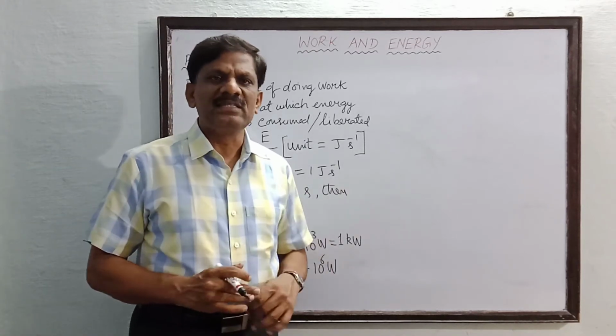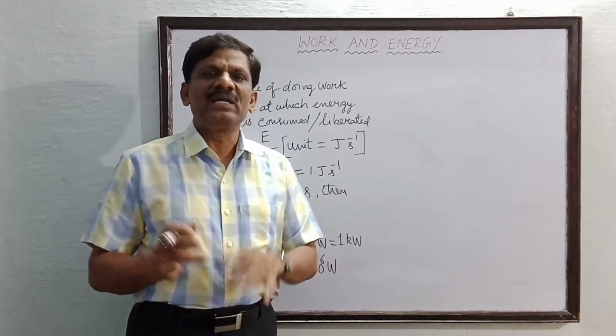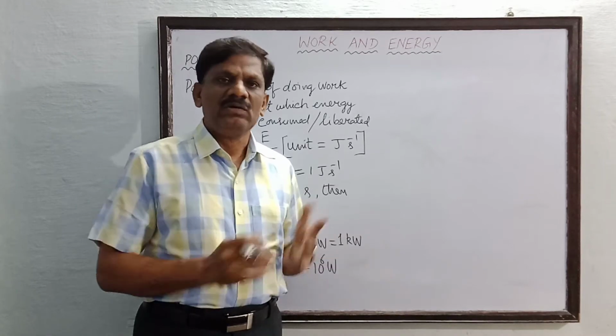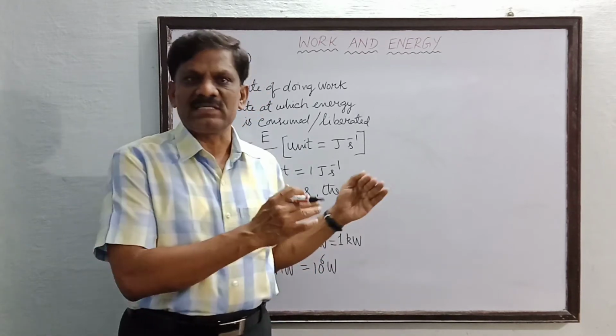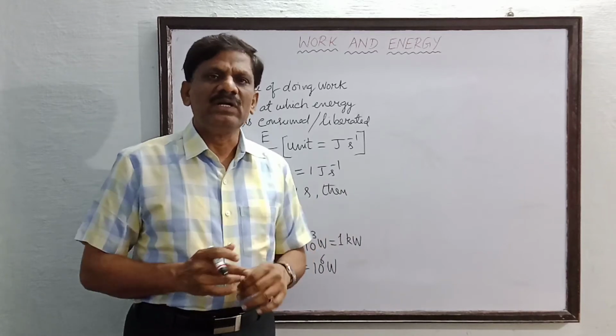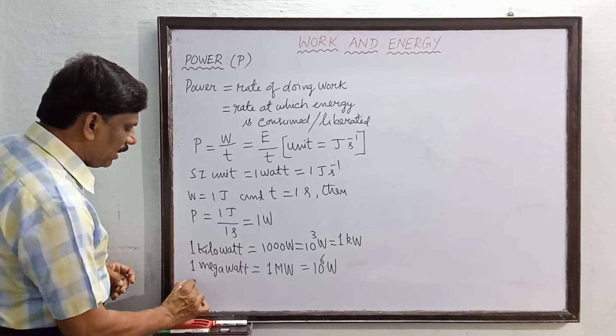Now some older units of power which still exist, that can be called horsepower. In olden days, the power of a steam engine was compared to the power of a horse. So a steam engine was pulled by a horse, and it was found what 1 horsepower is equal to. So 1 horsepower.